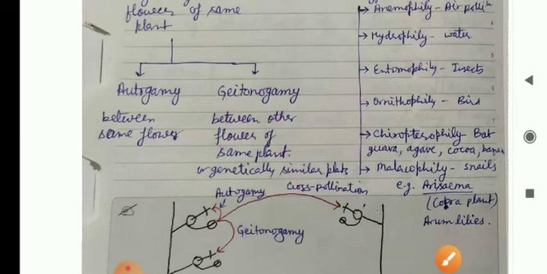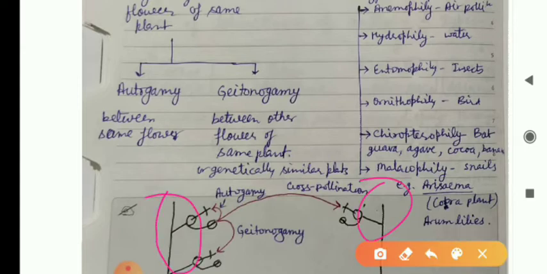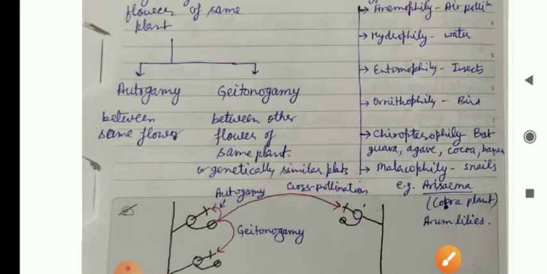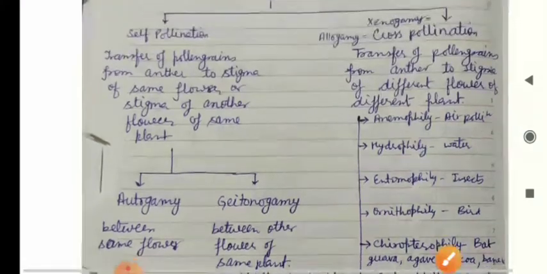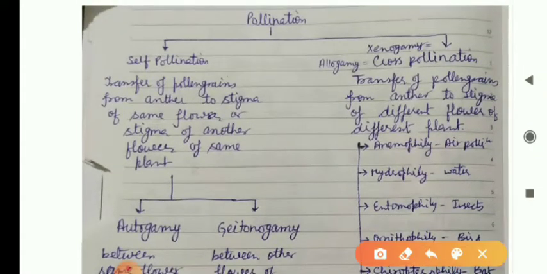In case of cross pollination, two plants are required, 1 and 2. Here pollen transfer takes place from one flower to another flower of a different plant. This is the type of pollination, cross pollination.